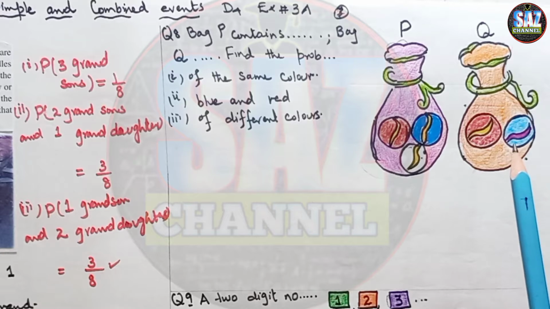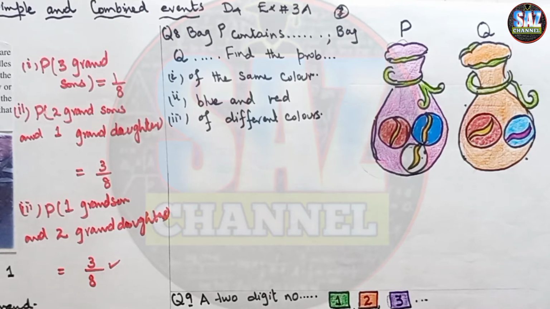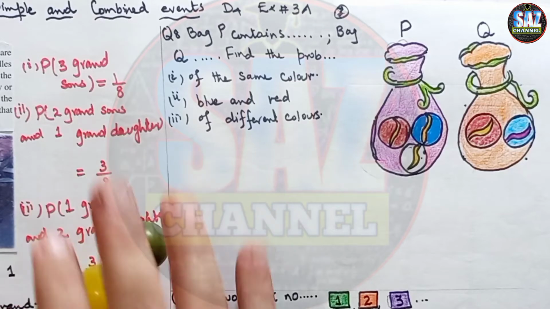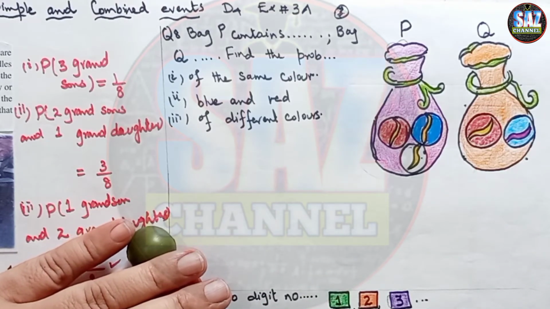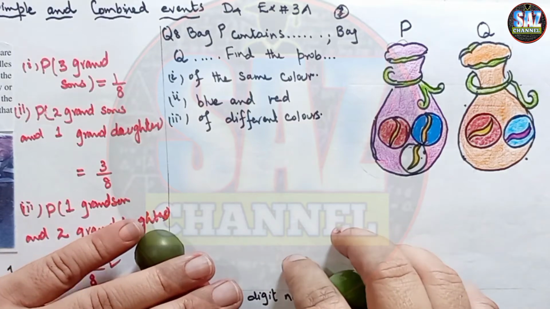List all possible outcomes of the sample space. We have 2 bags with us, and in one bag we have 3 counters. Suppose these 3 counters are in bag 1 and these 2 counters are in bag 2.